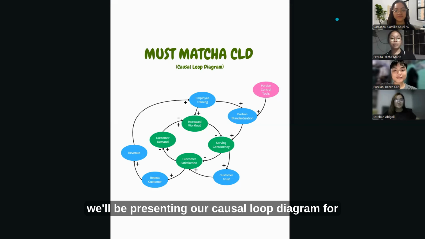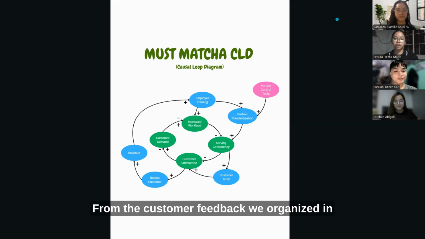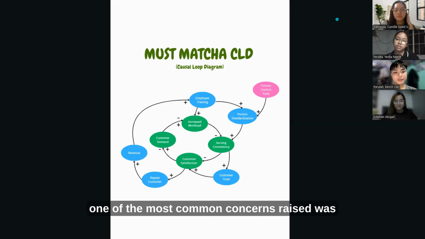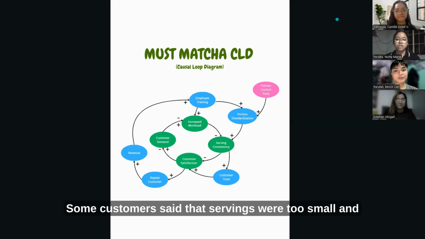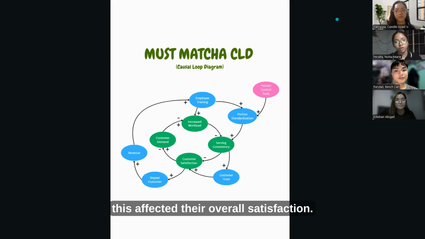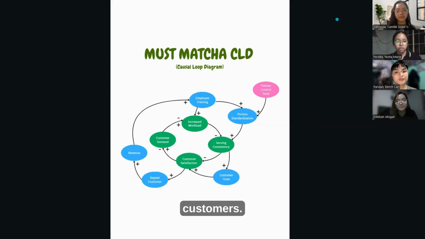Good day, everyone. Today we'll be presenting our causal loop diagram for Must Matcha. From the customer feedback we organized in our affinity diagram, one of the most common concerns raised was the inconsistency in food portions. Some customers said that servings were too small and this affected their overall satisfaction. That's why we chose this problem to analyze, since portion inconsistency directly impacts customer trust and repeat customers.